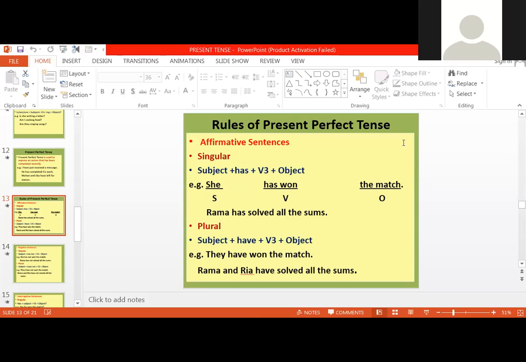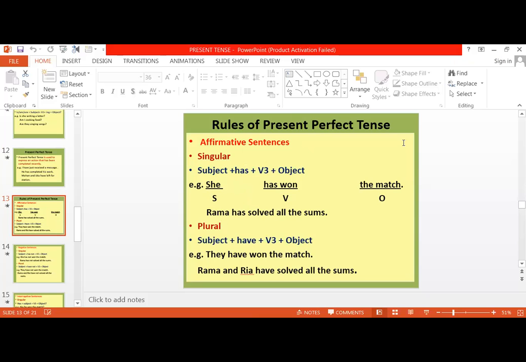Subject plus have, V3, and plural. The use of helping verb has or have will depend upon the subject. If it is singular, then it will be has. If it is plural, then it will be have. And which form of verb will be used? V3, third form of the verb.